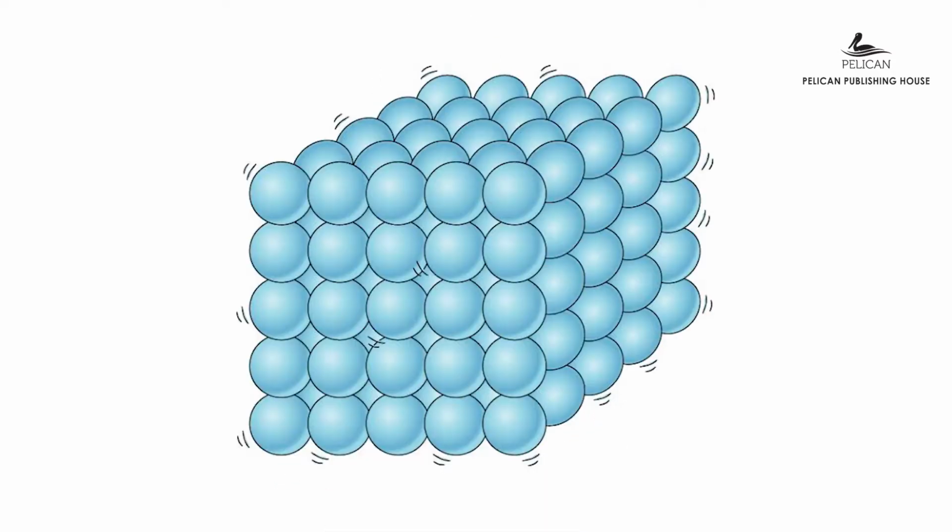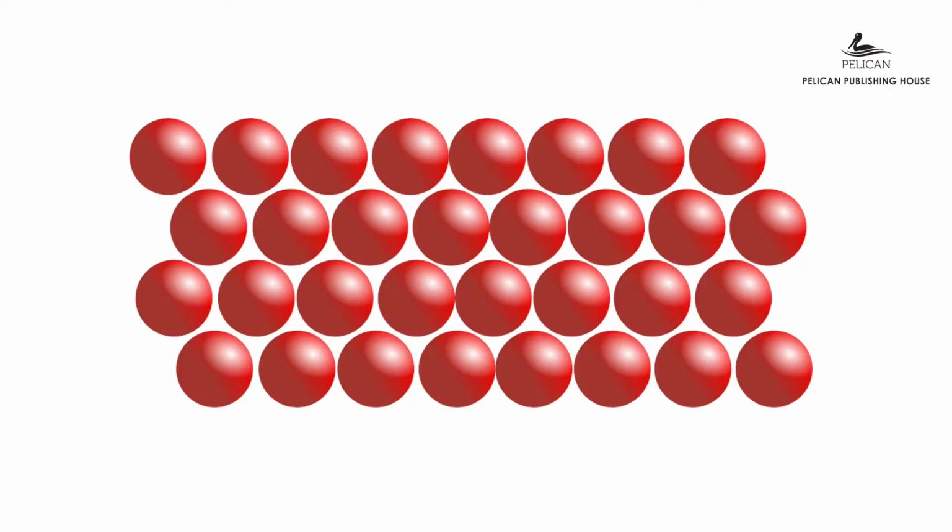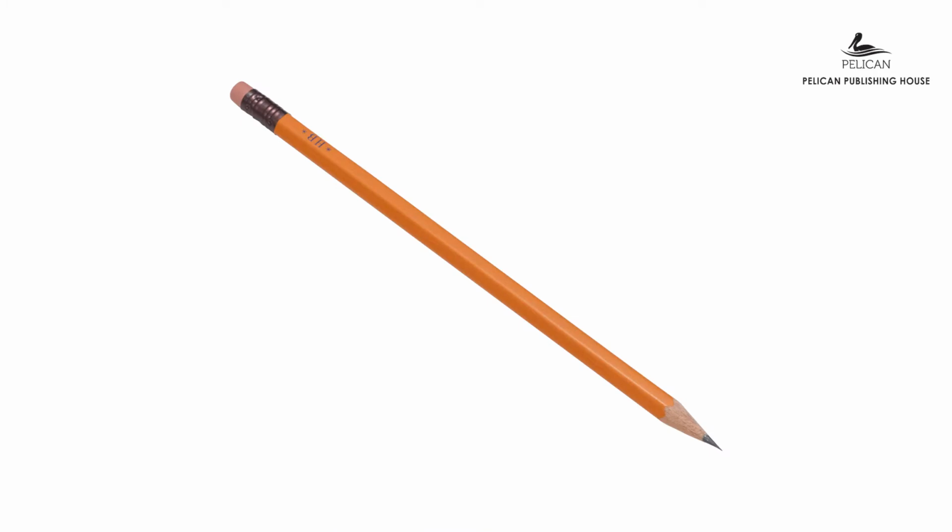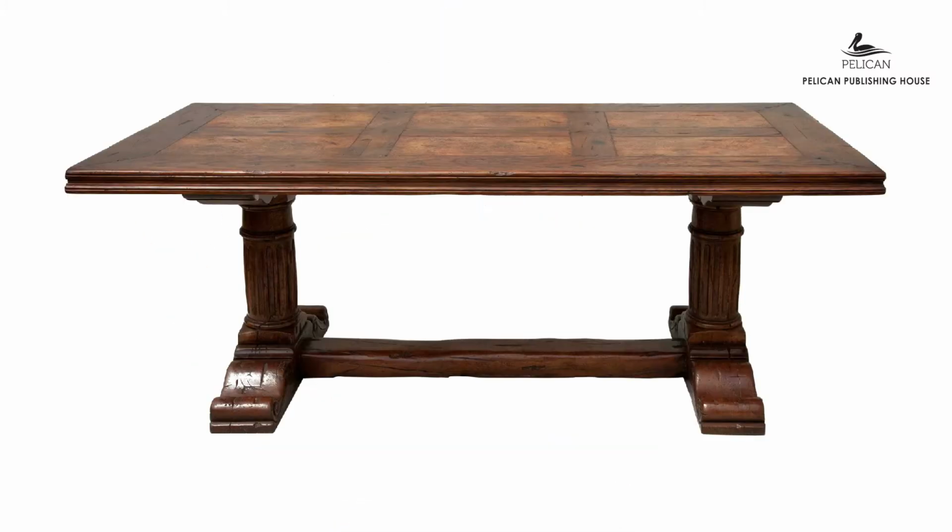Let's just talk about the solid state. The molecules in a solid are densely and tightly packed. The molecules are arranged as closely together as possible. A solid will always look the same and take up the same amount of space, just like apples, pencil, sugar, etc. These are all solids. The solids can be put anywhere, either on the table or in the box.